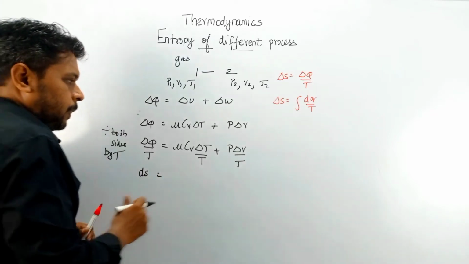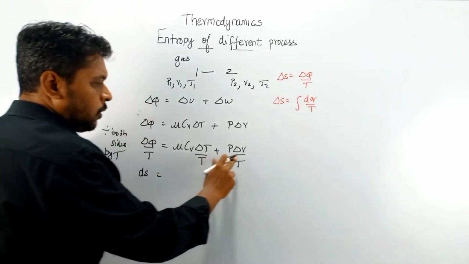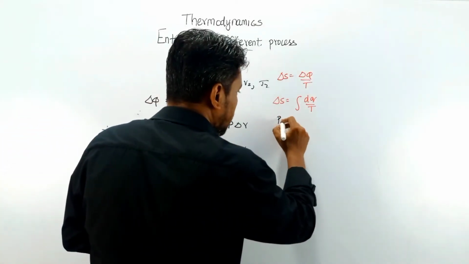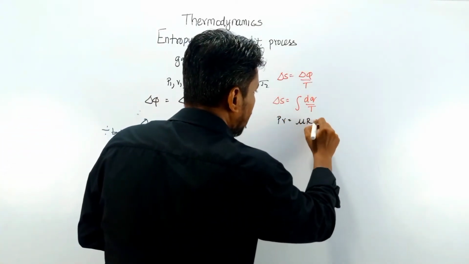So from the ideal gas equation, PV is equal to mu RT.